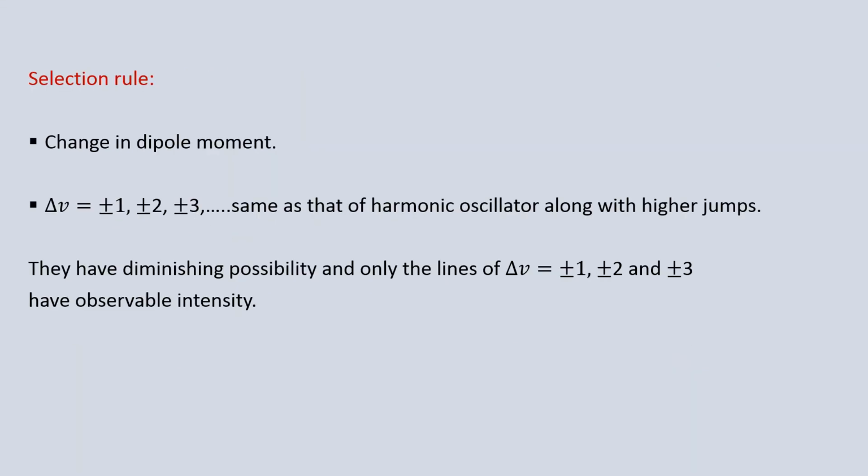If you come to the selection rule, a spectrum is seen only when the molecule exhibits a change in dipole moment. Since jumps of Δv = ±1, ±2, ±3 are allowed, with diminishing probability, only lines of ±1, ±2 and ±3 have observable intensity in the IR spectrum, whereas ±4, 5, 6 are also seen, but their intensity is very weak.